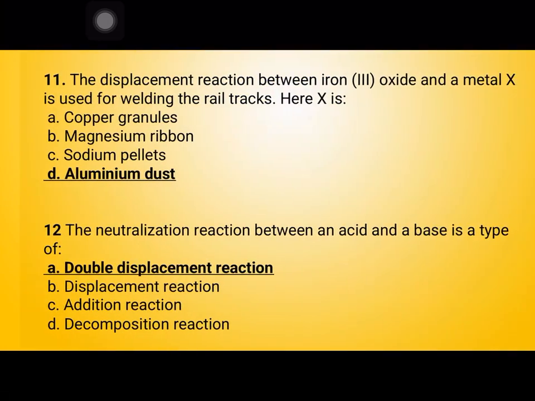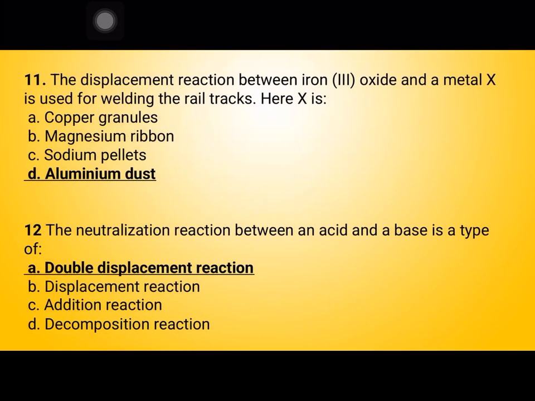Nitrogen gas is used. The displacement reaction between iron oxide and a metal X is used for welding the rail tracks. Here X is aluminium dust. It is a highly exothermic reaction, known as the thermite reaction. The neutralization reaction between an acid and base is a type of double displacement reaction.